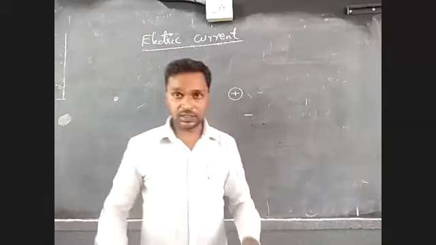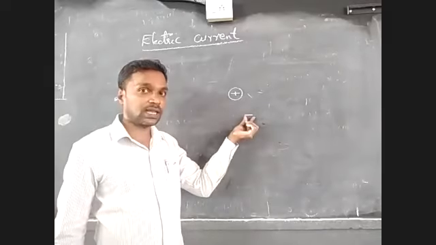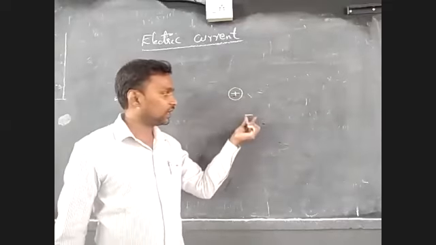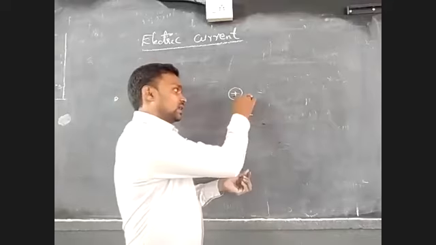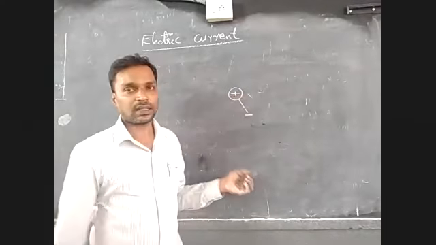As the principle of electricity, unlike charges, so this is positive, negative. Negative has to come and attract towards the positive. If I place it here, then it attracts towards the positive. If I place it here, it won't attract.